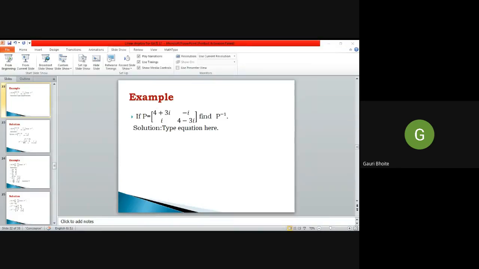You can see my screen. Yes, please, you can unmute and reply to me. Then only I know you are getting my point or you are listening to me. So start solving and find out P inverse. Yes, so first find out the determinant. What is the determinant? Find the determinant.